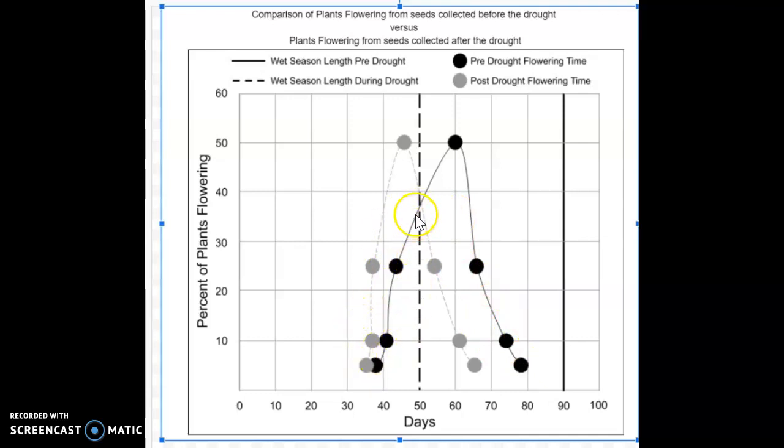So if these are the plants that are surviving, these are the plants that are reproducing, meaning that after the drought, the plants that survived and were able to reproduce had that trait that would allow them to flower sooner. The ones that flowered later did not survive, and therefore their traits were not passed on.